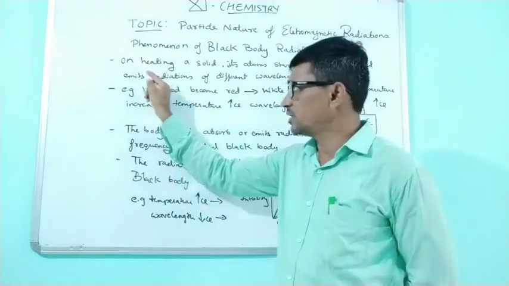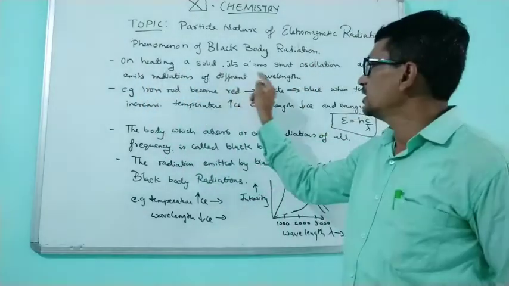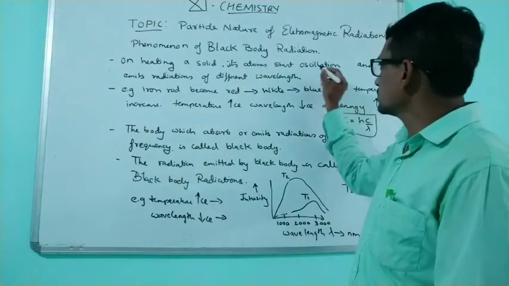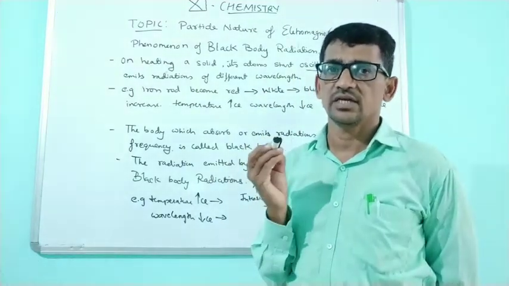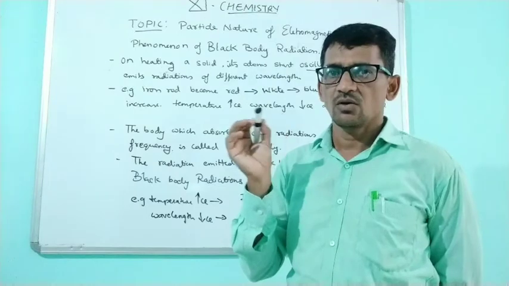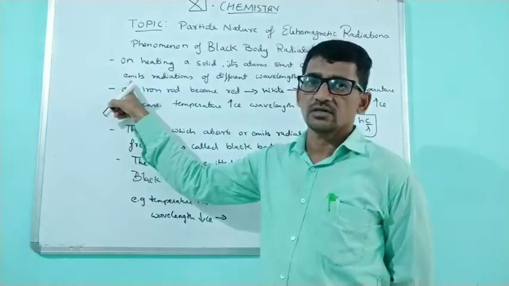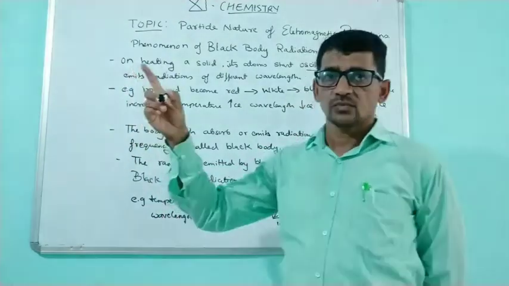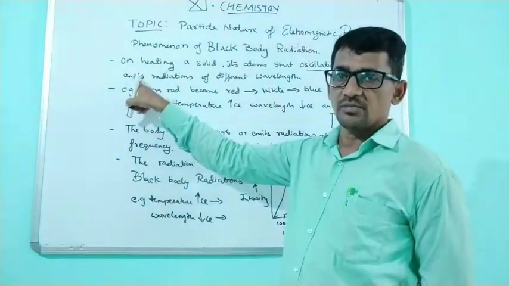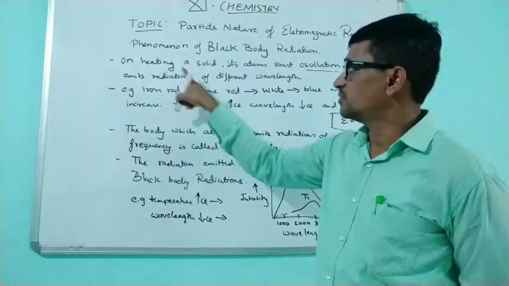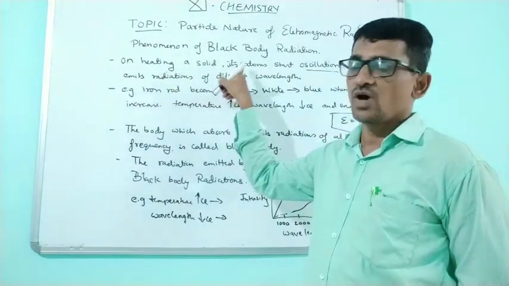Before going to the black body, we try to understand the color when iron metal is heated. On heating a solid, its atoms start oscillation. First the oscillation of atoms will start. So when you give heat energy, atoms or particles or electrons start to vibrate and oscillate, and this oscillation then produces sound, magnetic field and electric field, or light. So it emits radiation. When heat is given to the solid, it emits radiation because of vibration or oscillation.